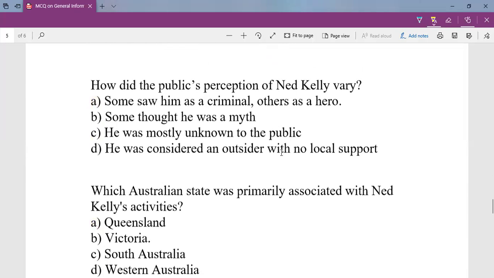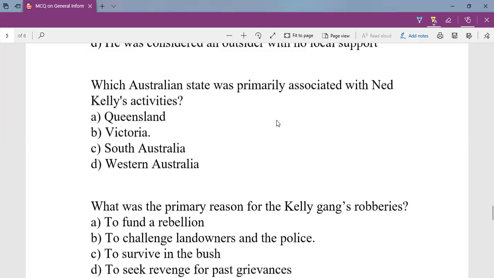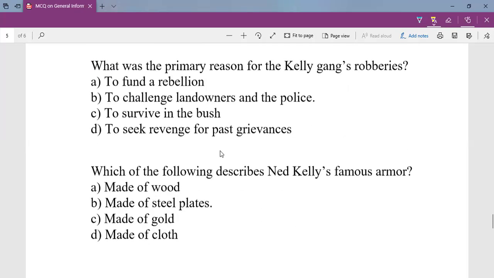How did the public perception of Ned Kelly vary? How did the public view Ned Kelly? There was a difference of opinion among people. Some saw Ned Kelly as a criminal, while others saw him as a hero. So Ned Kelly became a legendary character in Australian literature. Now, which Australian state was primarily associated with Ned Kelly's activity? It is Victoria.